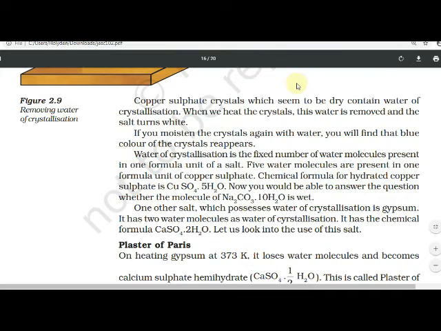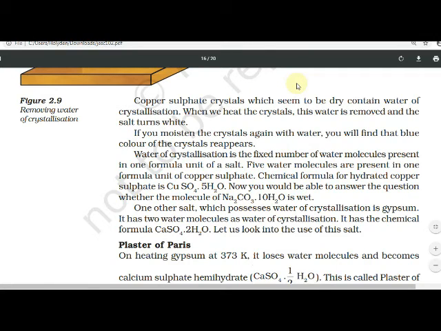Water of crystallization is the fixed number of water molecules present in one formula unit of a salt. 5 water molecules are present in one formula unit of copper sulfate. Chemical formula of hydrated copper sulfate is CuSO4.5H2O. Now you would be able to answer the question whether the molecule of Na2CO3.10H2O is weight.